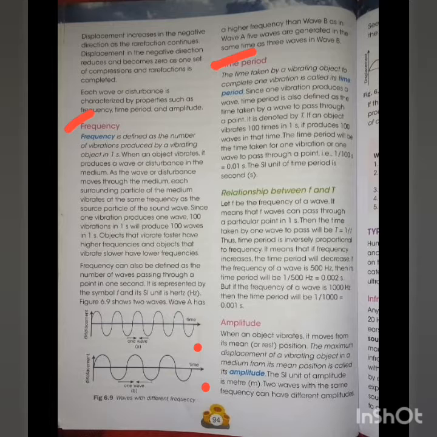Now, this is a very important relationship between frequency and time period. The relationship between frequency and time period is capital T equal to 1 by f. Time period is inversely proportional to frequency. This statement means if frequency increases, then time period will decrease, or vice versa. If frequency decreases, then time period will increase.